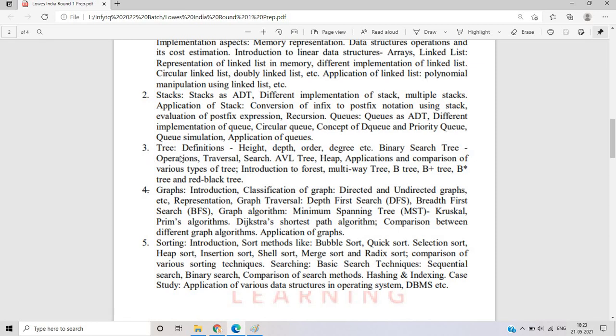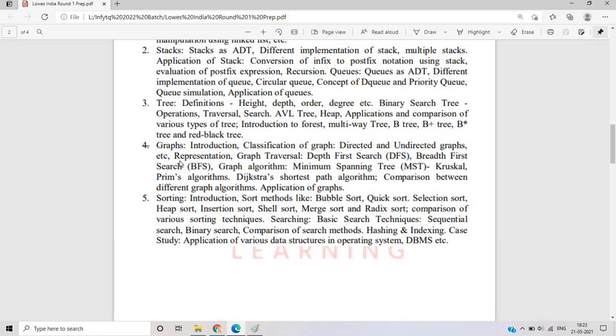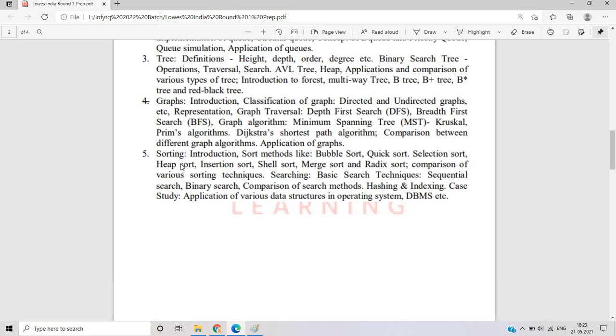Okay, that is related to other data structures also, like the non-linear data structure tree. What are height, depth, order, binary search tree, AVL tree, heap, applications, B tree, B plus tree, B star tree, red black tree. And the next data structure is graph. What is the classification of graph, depth first search, breadth first search, graph algorithms like MST, minimum spanning tree, Kruskal, Prim, Dijkstra algorithm. These are the most important algorithms related to graphs. Another concept is sorting: bubble sort, quick sort, selection sort, heap sort.